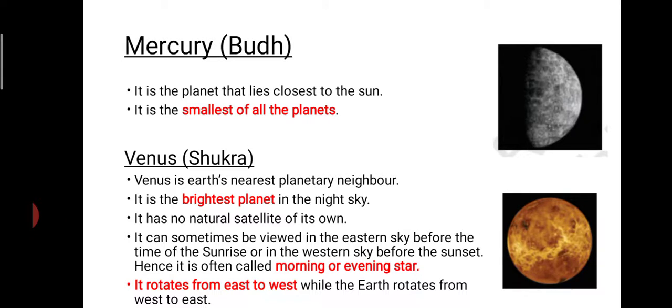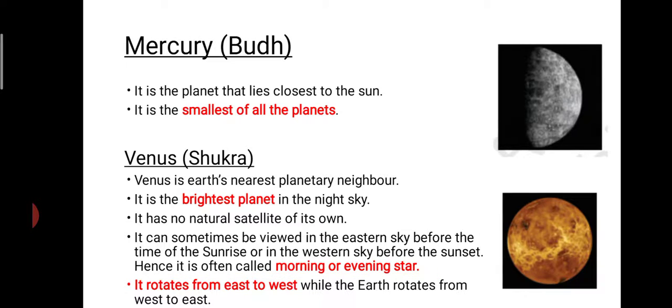The nearest neighbor of the Earth is Venus. Venus does not have any natural satellite of its own, but it is also one of the brightest planets in the sky. It can be viewed in the eastern sky before sunrise or in the western sky before sunset. Hence it is often called the morning or evening star.